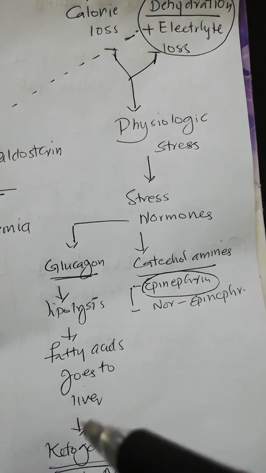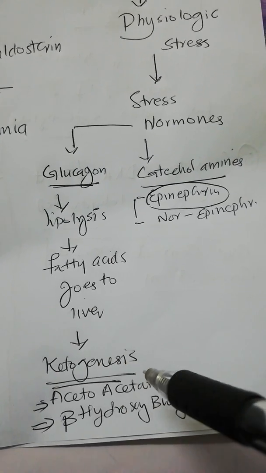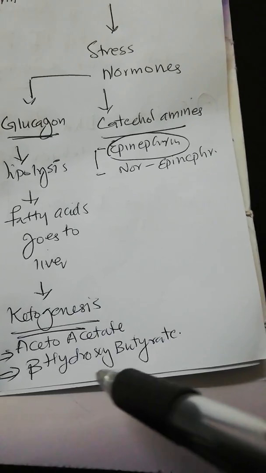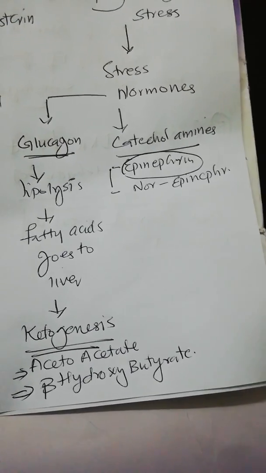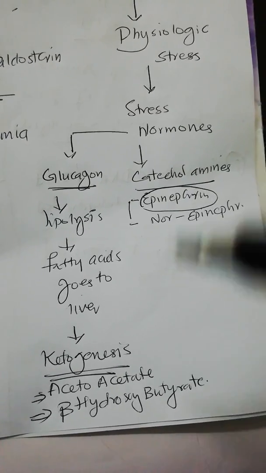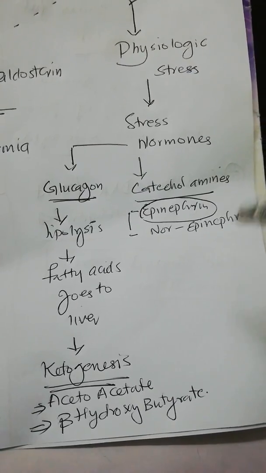Lipolysis starts occurring, and that releases fatty acids into the blood, and they go to the liver. Ketogenesis ensues, and acetoacetate and beta-hydroxybutyrate start building in the blood, and these are the actual acids that contribute to the acidemia in diabetic ketoacidosis.